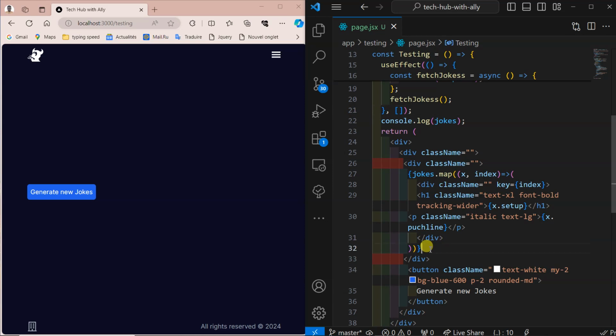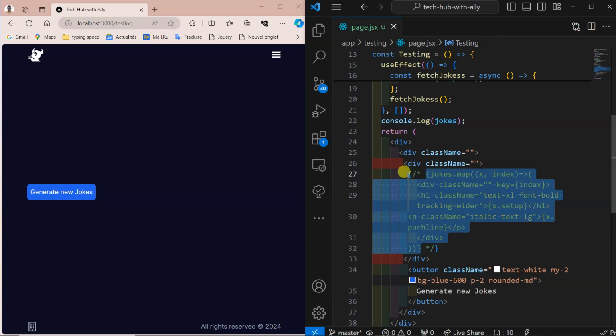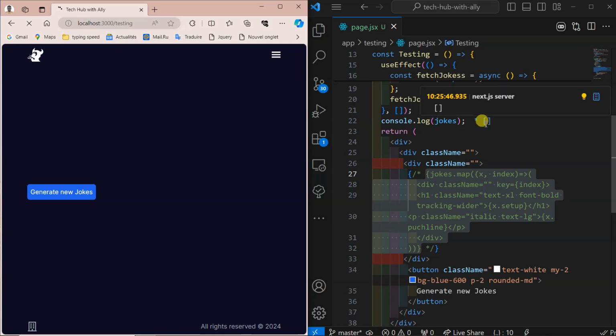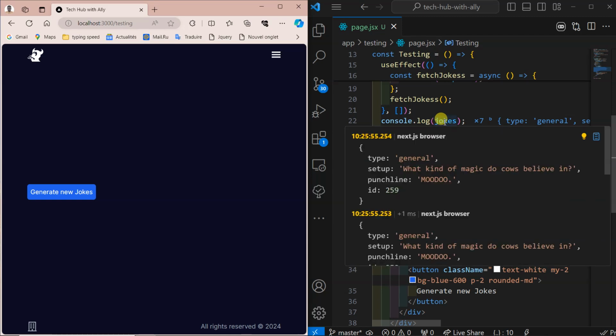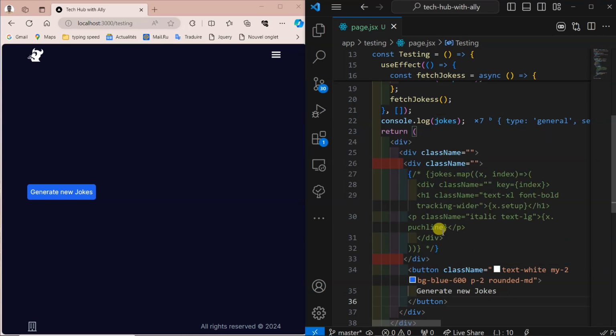Okay, let me first of all do this one here. Let me first stop it so that I can see exactly how you write punch. Let's see, it's going to load so that I can see from here. Okay, so it's loading empty. Now it's coming. So we have a punch. Did I write it well? Punch line, and then it has the ID. Okay, extract ID, type and setup. Okay, punch line is written like this.